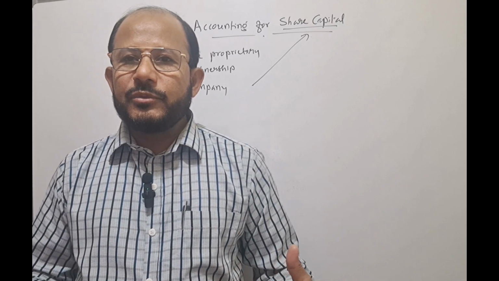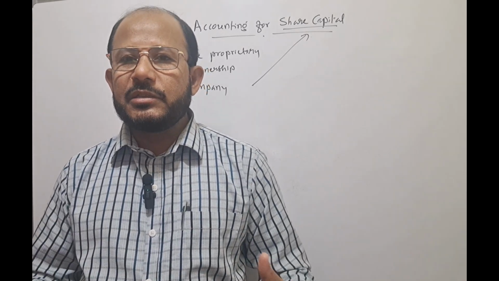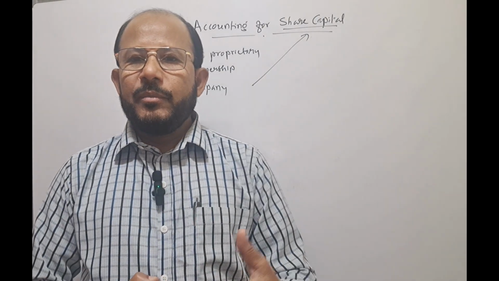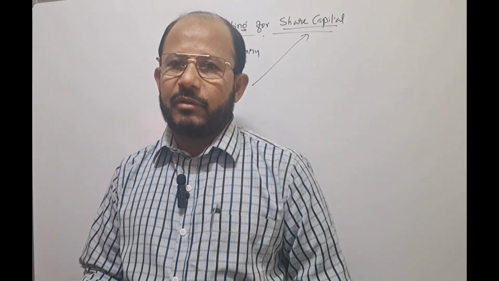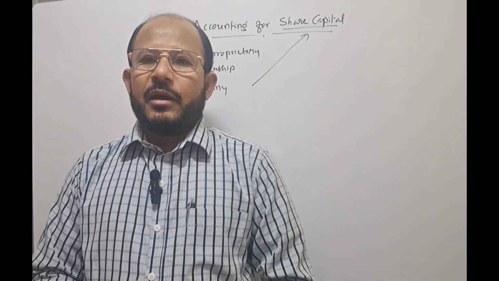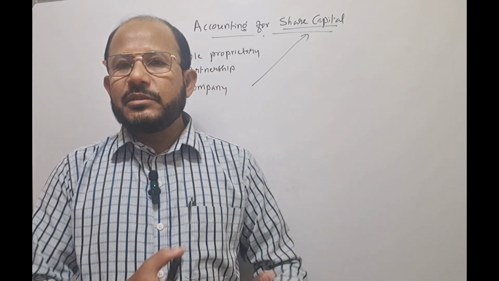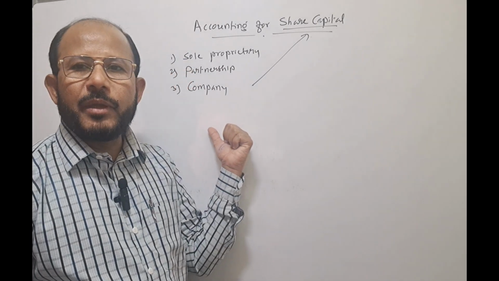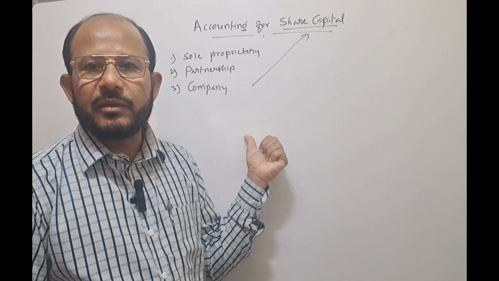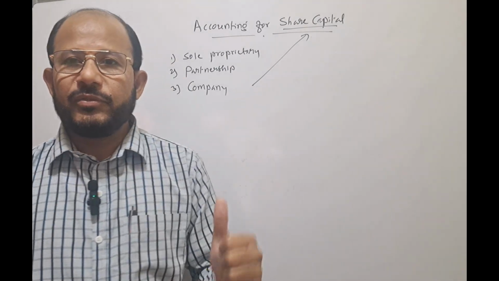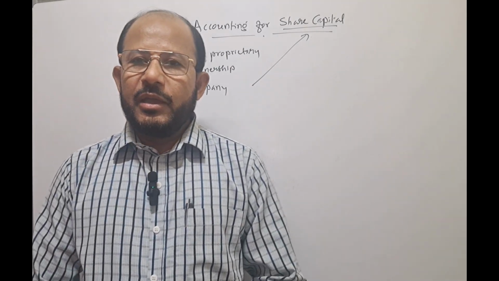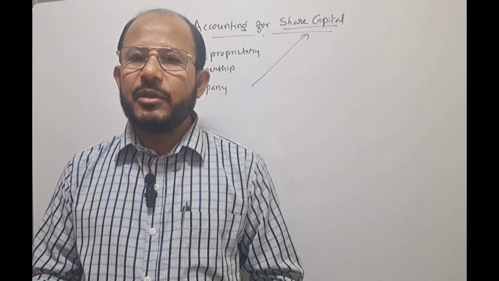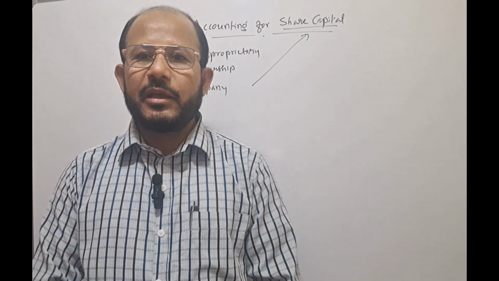For the formation of a company, the minimum number of members is 7 in case of a public company. But the maximum is unlimited. One thing you remember, the maximum number of members is not fixed by the Companies Act of 2013. That is why whatever capital is required to run the business can be easily collected from the public.